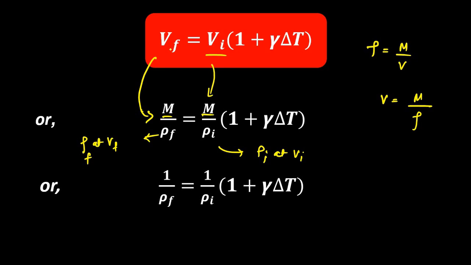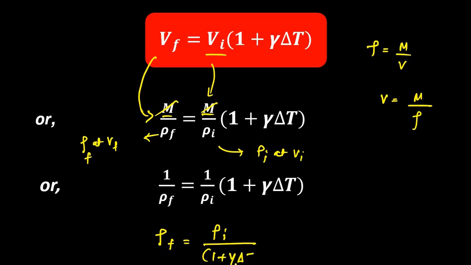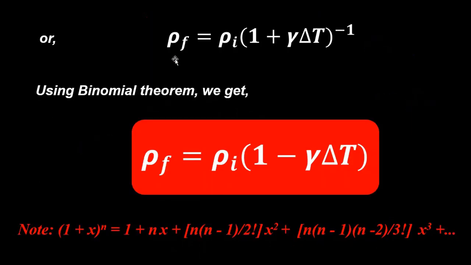So cancelling out mass on both LHS and RHS, we have 1 by rho f is equal to 1 by rho i into 1 plus gamma delta T. Or rho f is equal to rho i by 1 plus gamma delta T, or we can write it as rho i into 1 plus gamma delta T to the power minus 1. So rho f is the final density.